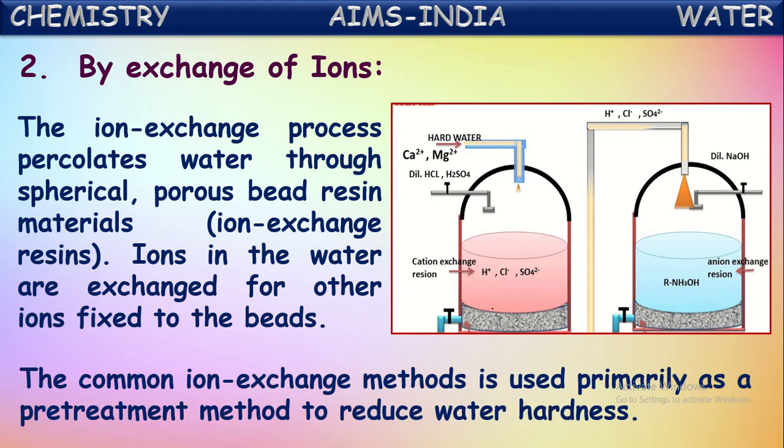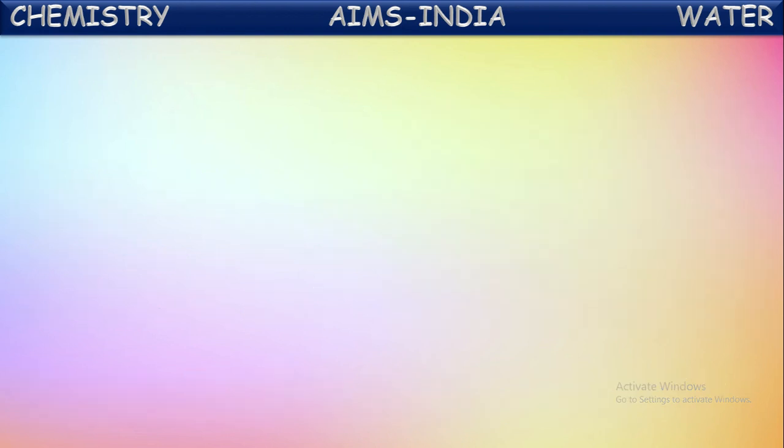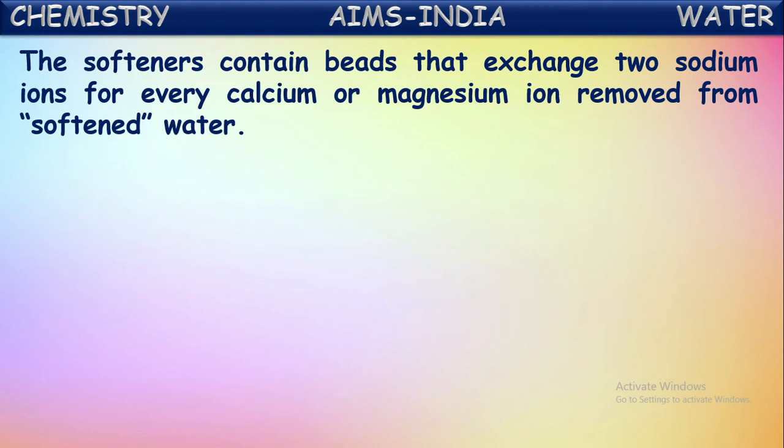The common ion exchange method is used primarily as a permanent method to reduce water hardness. So this is generally used for the removal of permanent hardness of water. The softener contains beads that exchange two sodium ions for every calcium ion or magnesium ion removed from the water.